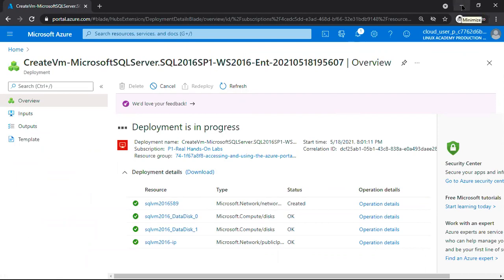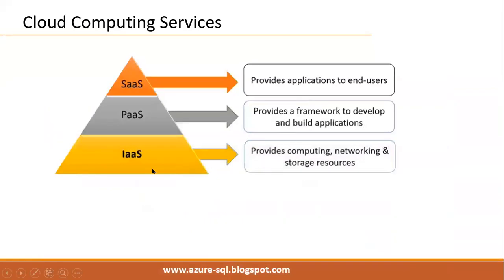So that is a complete machine we have created. In that machine, we have SQL Server, which comes under IaaS, the Azure SQL virtual machine. Under PaaS, we have seen Azure SQL database, and one more, managed instance.